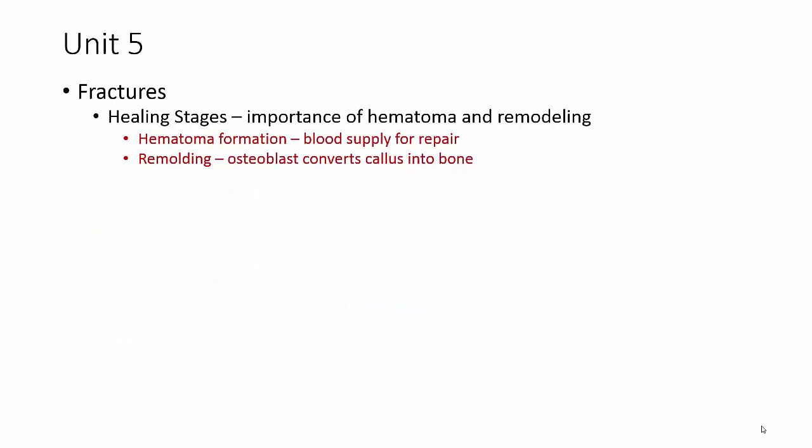Unit 5 with fractures. With fractures, guys, know the healing stages, the importance of the hematoma and the remodeling. The hematoma is the formation of a blood clot, and this lets you know that the blood supply is intact and it's needed for repair. Later on, you see remodeling will have to happen. This is where osteoblasts come in and they convert the callus back into bone.